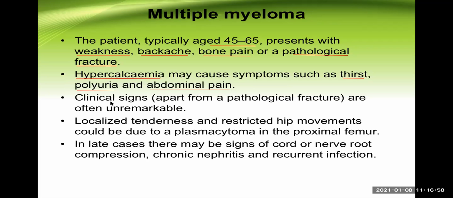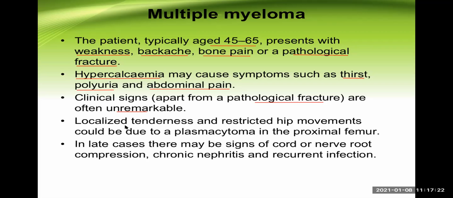Regarding the other clinical signs, apart from pathological fracture, there are not many. But pathological fracture itself can give rise to a lot of clinical features. If it occurs in the vertebra, there may be paraparesis or paraplegia in the patient. There may be bowel and bladder dysfunction. You can describe like that.